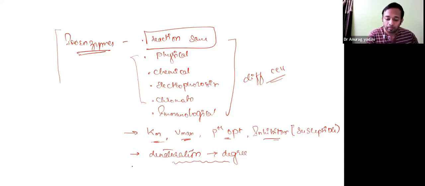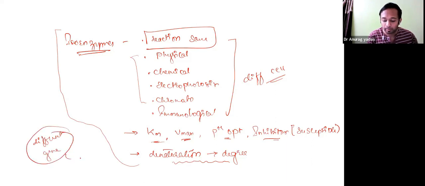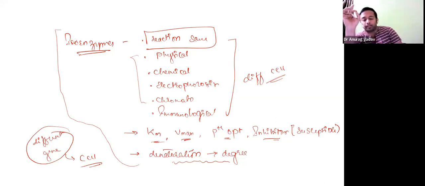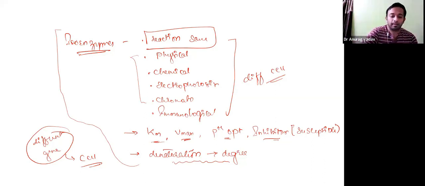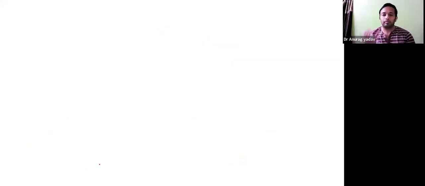Now, as I told you, they differ in all these characteristics because they are formed from different genes, because they are formed in different cells from a different gene coding for the particular enzyme. So that is about the isoenzymes, the definition and characteristics. Next, in the exam, they'll ask you to define isoenzyme, name some examples, and describe any one of the isoenzymes.